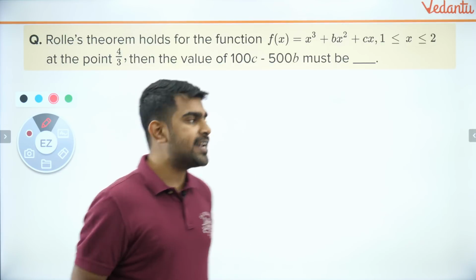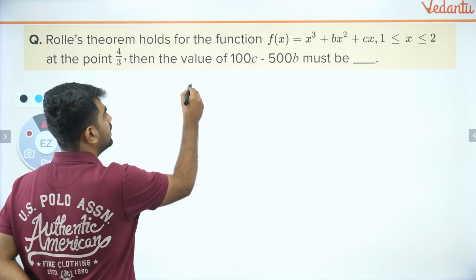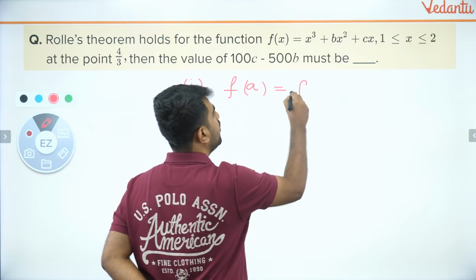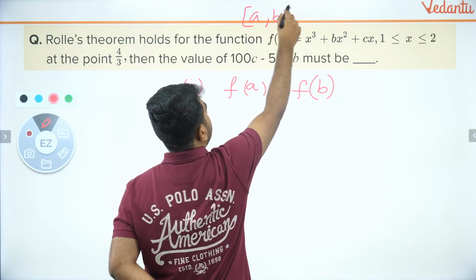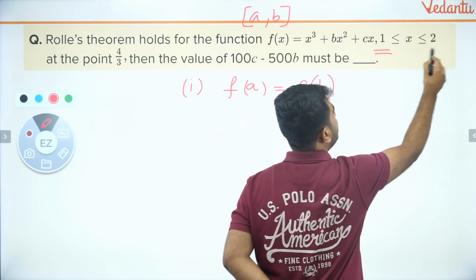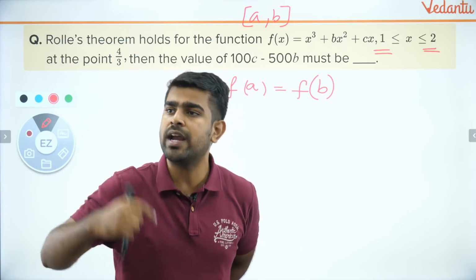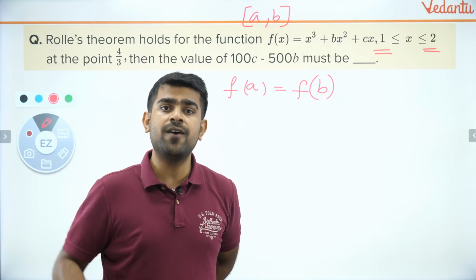So now let us move forward and see what is the condition of Rolle's theorem. The first condition is f of a should be equal to f of b when the interval given is from a to b. Isn't that correct? The interval given is 1 to 2. So can I say f of 1 is equal to f of 2?